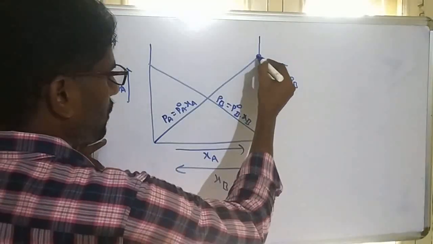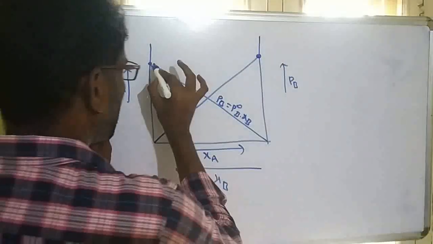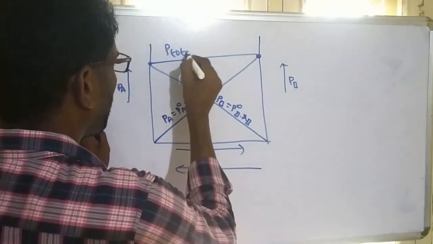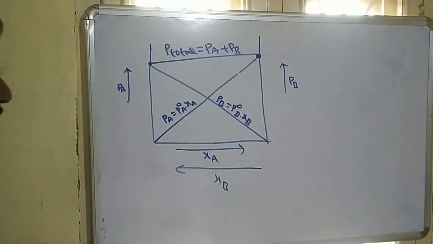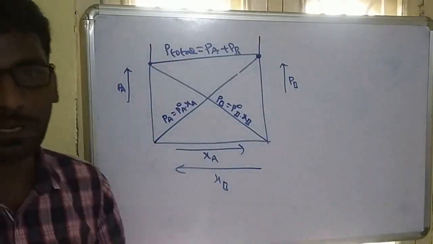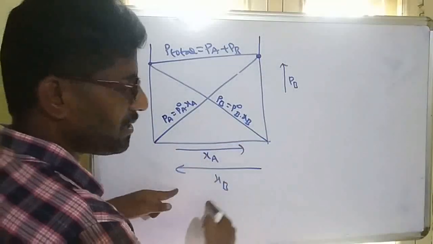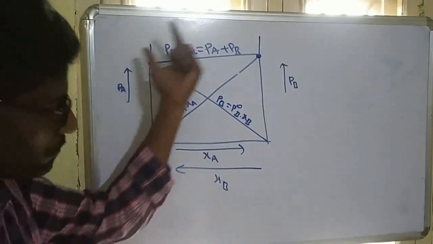When we add both partial pressures like this, we get total pressure. So P total is equal to PA plus PB. Very simple. This is nothing but the Raoult's law graph. Actually these are two graphs, PA versus XA and PB versus XB. We are just mixing both graphs, so it will come like this.